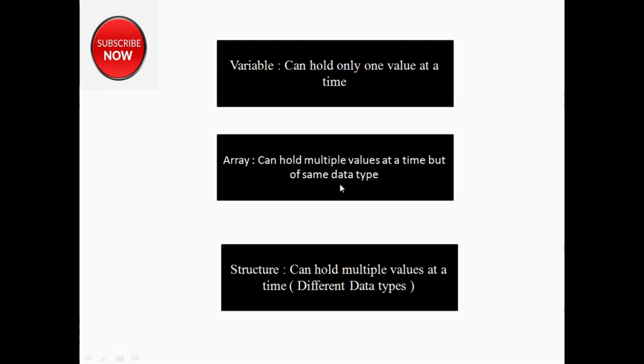Like if you have declared an integer array, you can store integers in that array. If you have declared the array of characters, then you can store the characters in that array. So what if you want to store different data types in a single entity? You will move to structure. Structure can hold multiple values at a time of different data types.